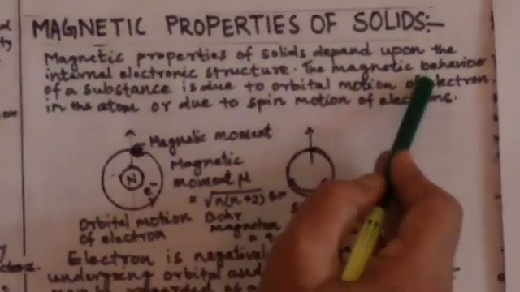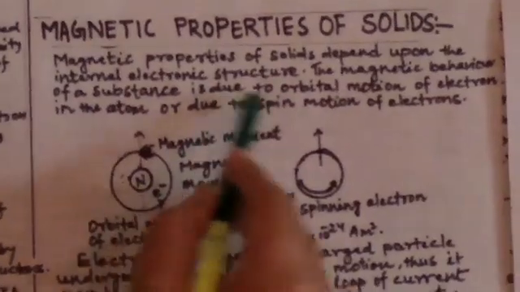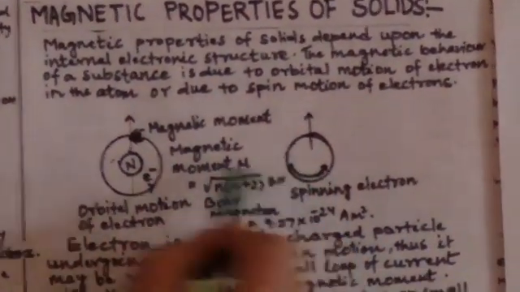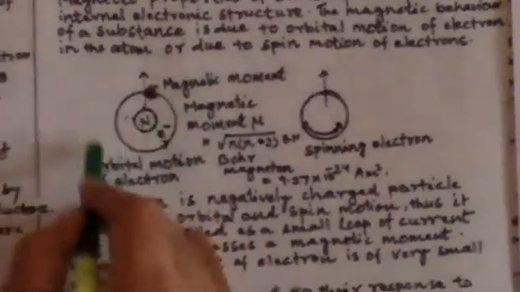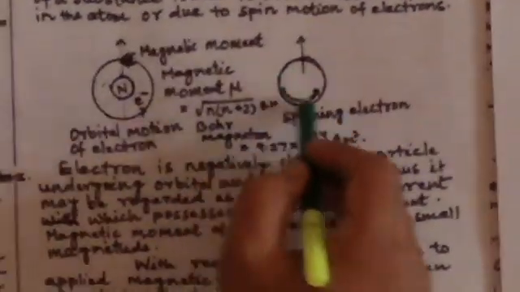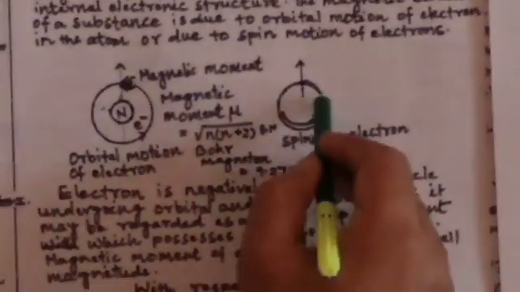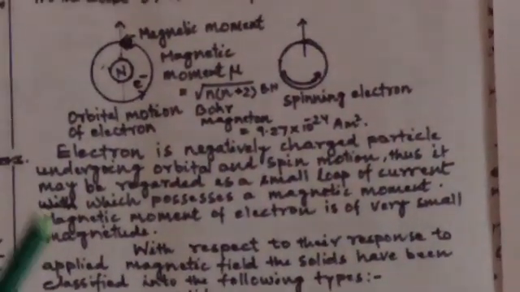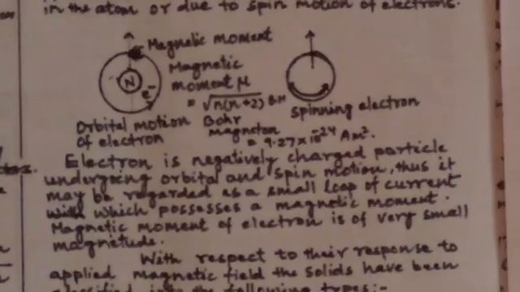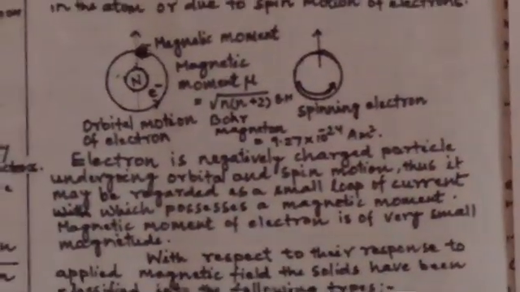The magnetic behavior of a substance is due to two types of motion of electrons: orbital motion around the nucleus, and spin on its own axis in clockwise and anti-clockwise direction. So the magnetic property in an electron arises because of these two motions.